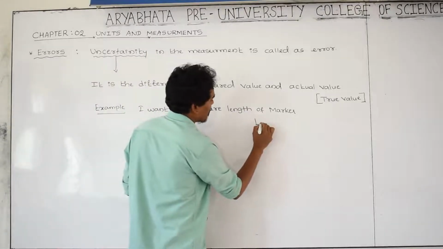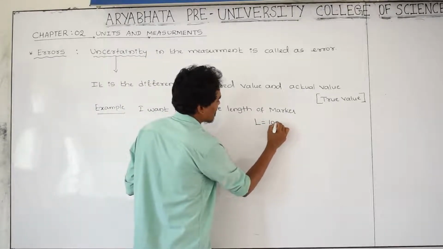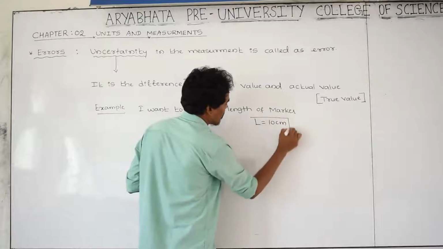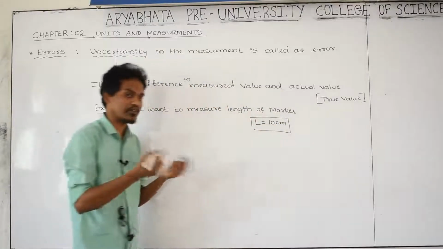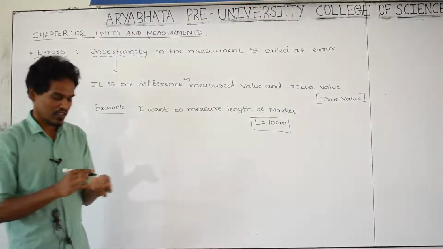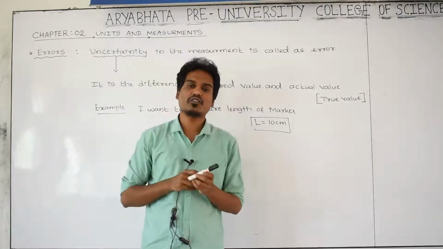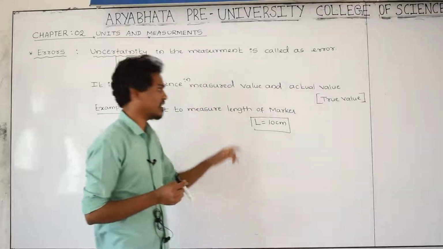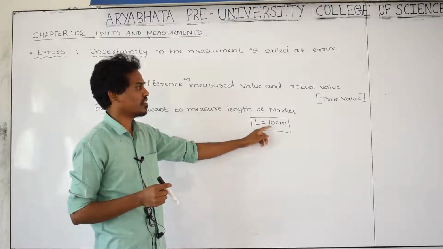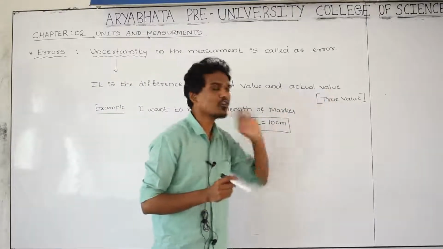The exact length of this marker is 10 centimeter. Already I know that. What is the length of this marker? Exactly, it is 10 centimeter. This is called the actual value or true value.